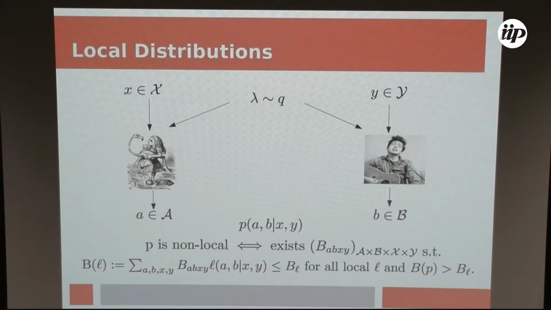Well, this forms a polytope, so an equivalent definition of being local is being inside this polytope, or non-local means the existence of a Bell inequality that separates this point from the set of local distributions, and since this set is a polytope, there are only finitely many Bell inequalities to check.